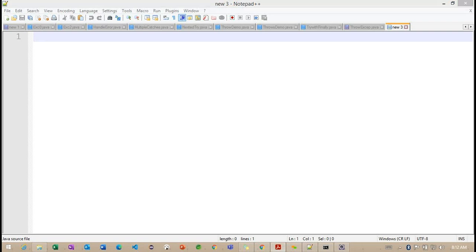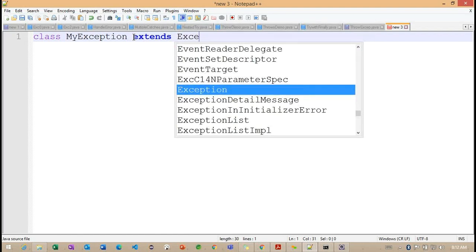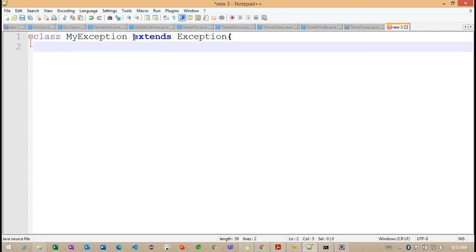Simply, we can create a subclass and write the exception we want to create. Let me define this particular class here. This is my exception, extending from our exception class. So this we need to define to create any custom exception.